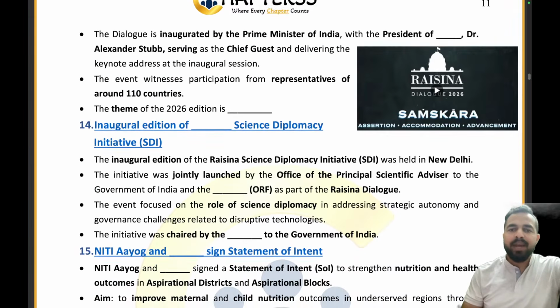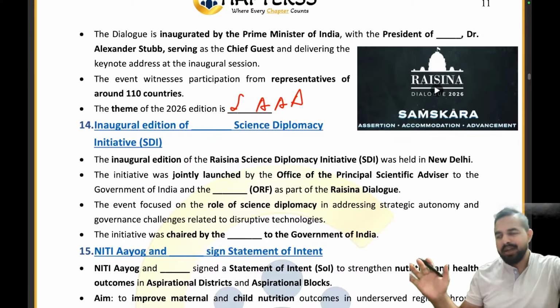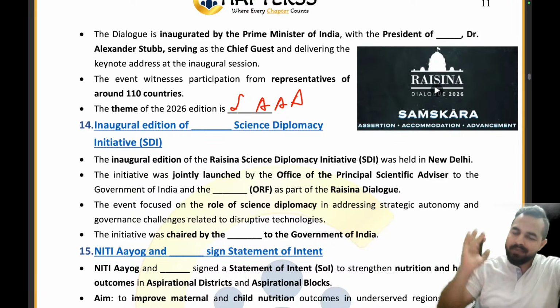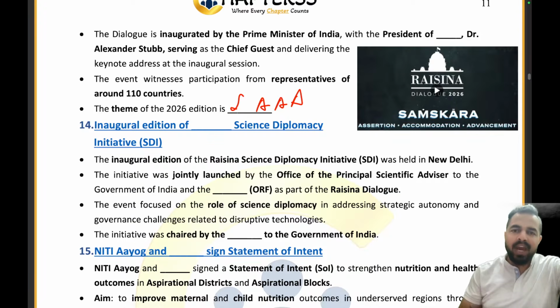Now what was the theme, my dear friends? The theme was Samskar: assertion, accommodation, advancement. So just remember Samskara, S with triple A. And my dear friends, who was the chief guest of the Raisina Dialogue this year?